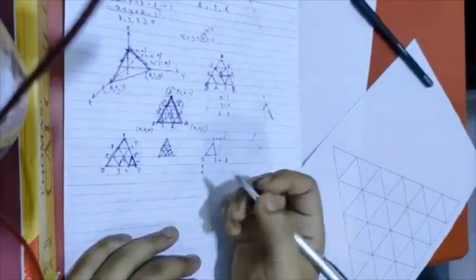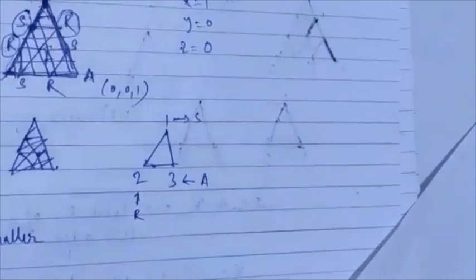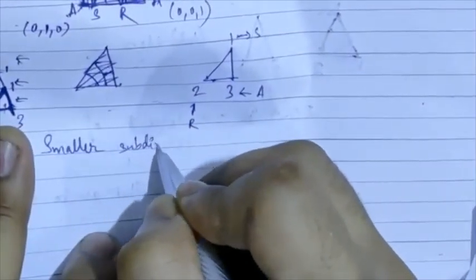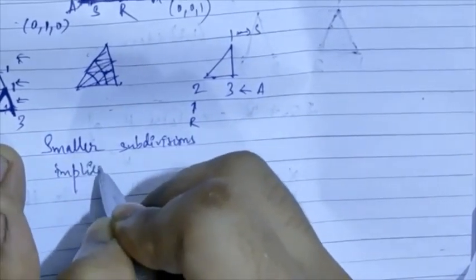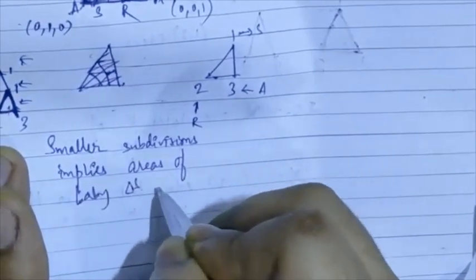So smaller subdivisions imply areas of baby triangles converge to a point.